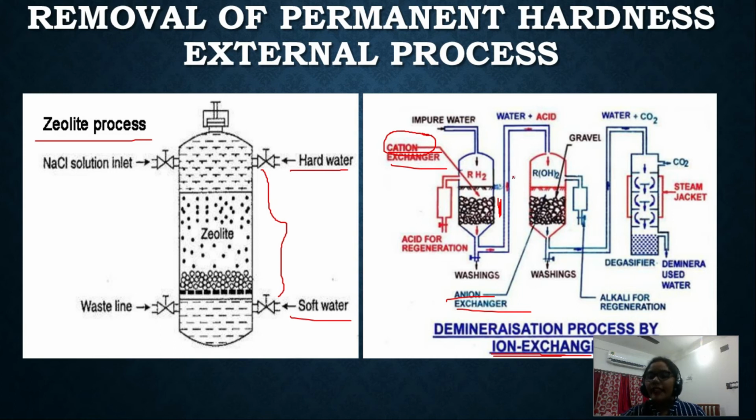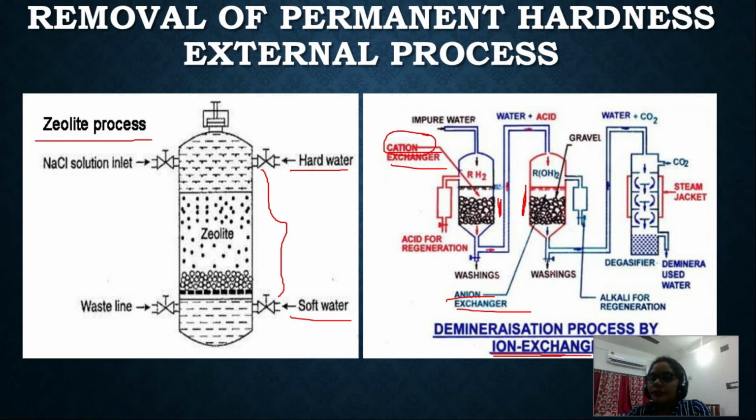Understand? Now again this water will flow through the anion exchanger chamber. This second chamber is positively charged, so all the negative charge will be absorbed here, because it attracts the negative charge. That is why it's called an anion exchanger.